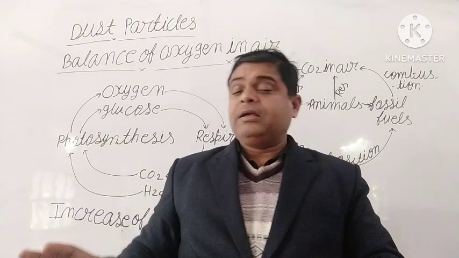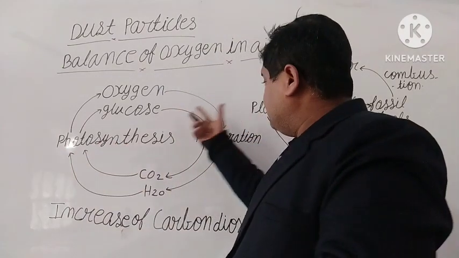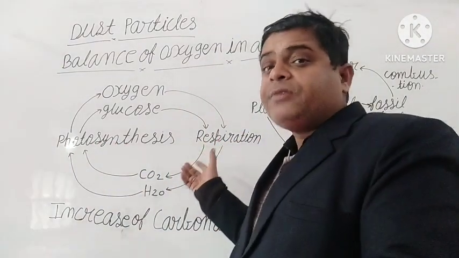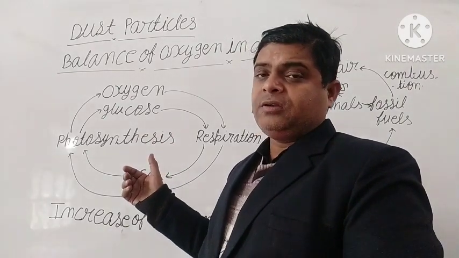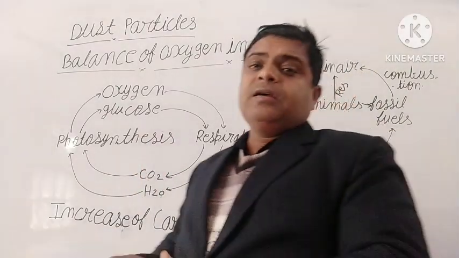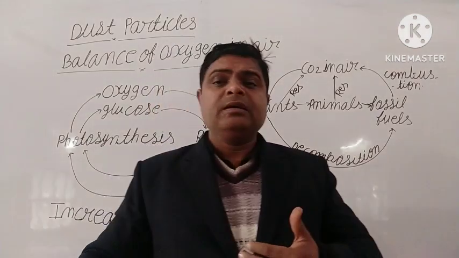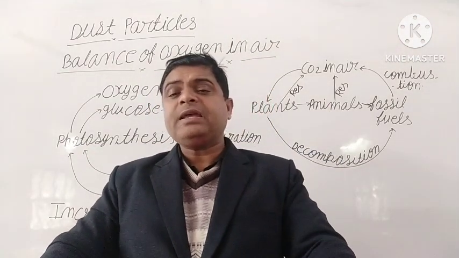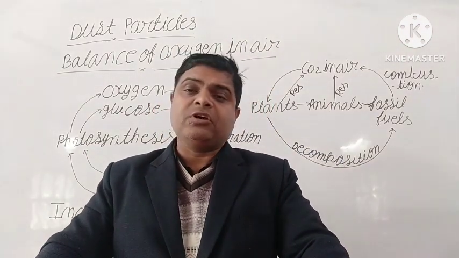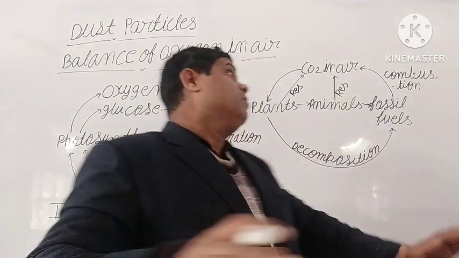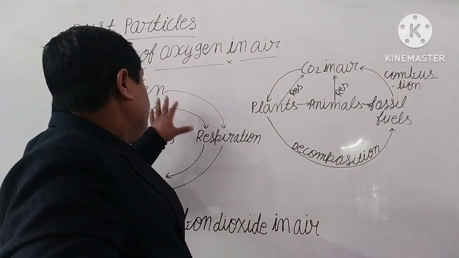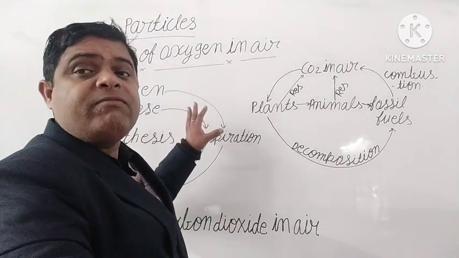But student, animals and human beings perform respiration 24 hours. In respiration, humans or animals release carbon dioxide and absorb oxygen. And why do they absorb oxygen? For burning of glucose.